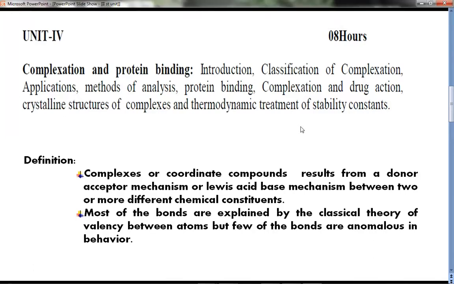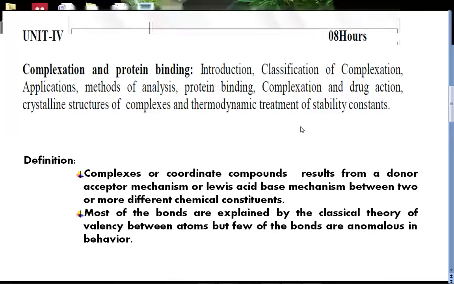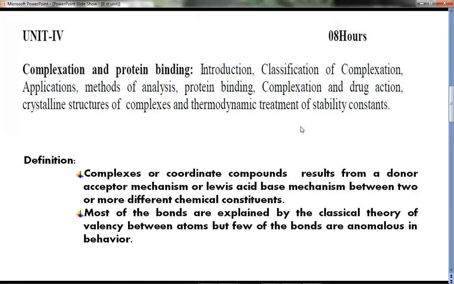What I am trying to say over here is the acceptor and donor mechanism. Acceptor means something that accepts. Particularly in chemistry, acceptance means accepting an electron or a pair of electrons, and donor means the compound or constituent that tries to donate the electron. So the concept of acceptor and donor is based on the electron.